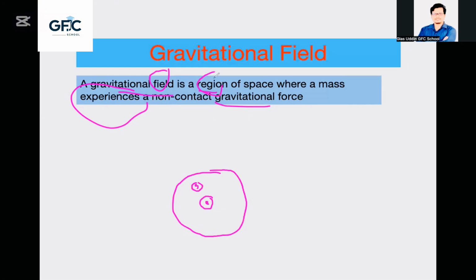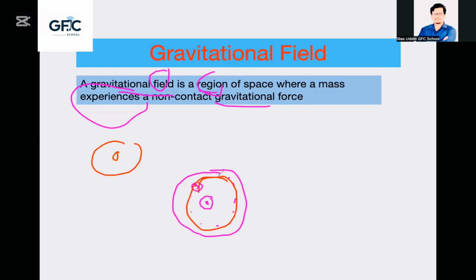That is actually why this region is a gravitational field. But here, any body or satellite will not be attracted by the earth. That's why we won't say this is a field. We'll say this area is the field.